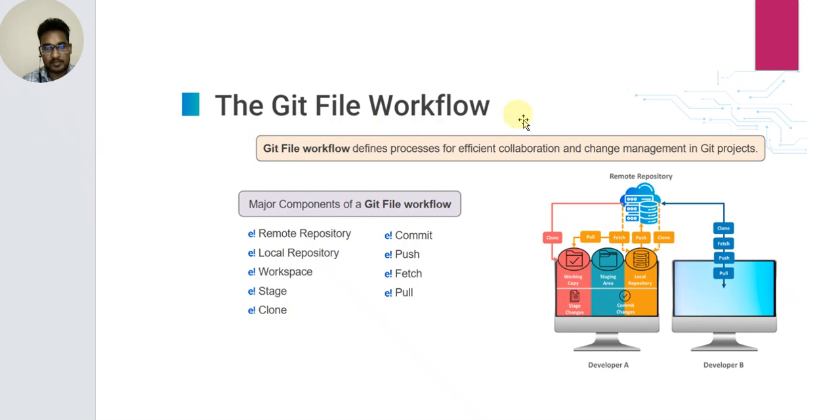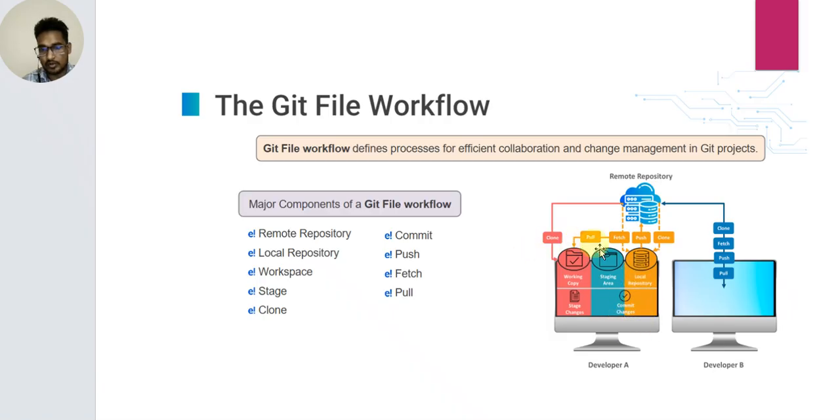The Git workflow. The Git workflow defines a process for efficient collaboration and change management in Git projects. Major components of the Git workflow. Basic workflow, developer A and developer B. This is the working copy, stage changes, staging area, local repository, and commit changes.